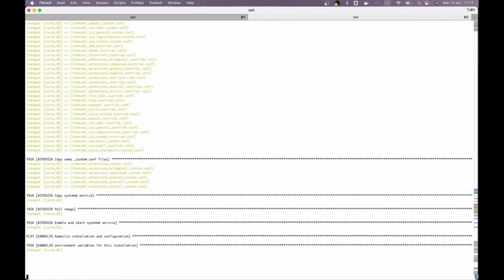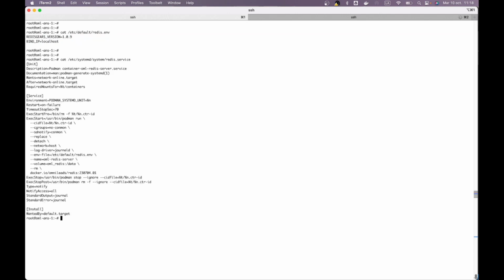And while we wait for the deploy to complete, we can see, for example, that I now have the Redis default environment variables. Here I have a Redis environment variable file with two simple variables. Then we are going to see that in systemd, I have the Redis service, which is actually doing a container run. It is not Docker, it is Podman, just because of this integration that we have talked about.